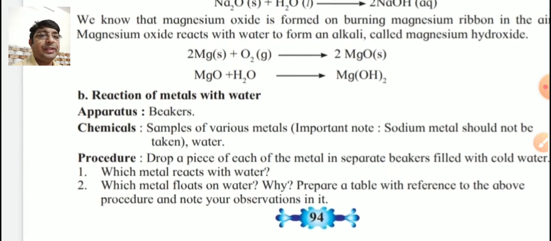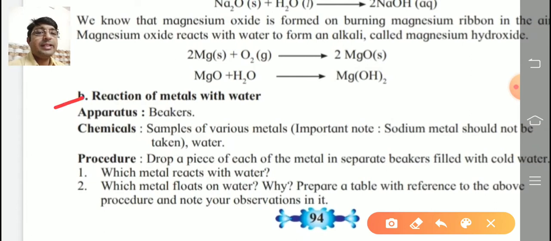Now the second type of reaction. What is the second type? Reaction of metals with water. The apparatus given is samples of various metals from the above activity, except sodium. Sodium is very reactive, that's why we are not taking sodium in this case.